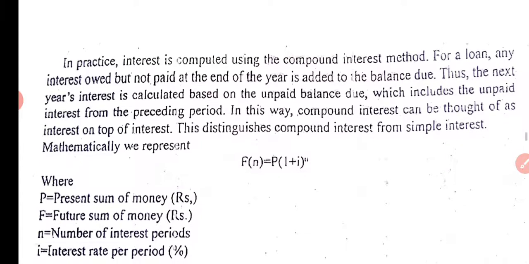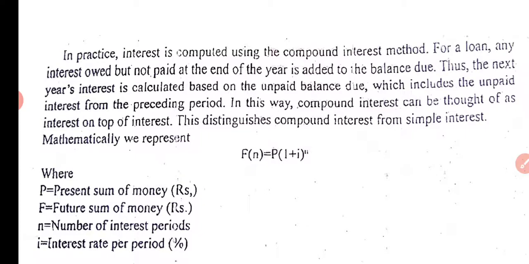And the mathematical formula is very simple here. F, future amount after n number of interest periods, is equal to P, where P is the present sum of money. These are all in rupees I am talking. F equals P times (1 plus i) raised to n, where i is the interest rate per period in percentage, and n is the number of interest periods. Again, like we have discussed, the interest period depends.